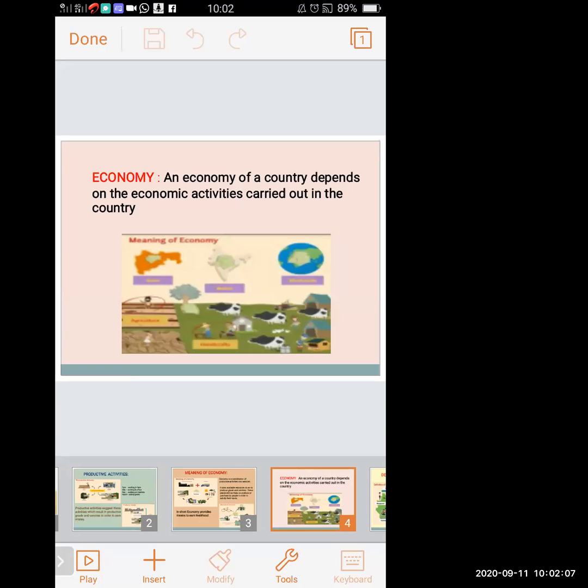So previously, in the past days, importance was given only to handicraft and agriculture. After that, it started developing. Big industries and factories were formed, and to provide raw material to these factories and industries, agriculture, the primary occupation, is the main source. So today, state, national, and worldwide economy is increasing day by day, and it's only because of primary occupation. Understood? The economy of a country depends on economic activities. All the economic activities of every sector and every person carried out in a country are known as economy.